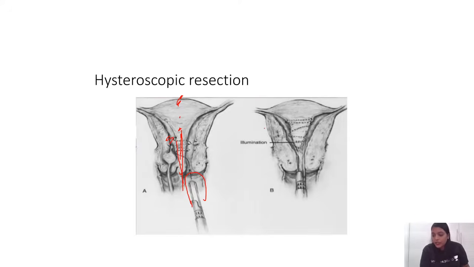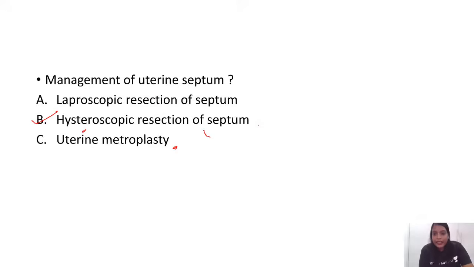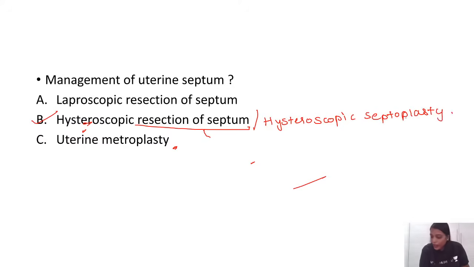Okay, so metroplasty was also given, as some of you are telling. If you had the option of hysteroscopic resection of the septum, please go with that. Or if they had the option of hysteroscopic septoplasty, then that is also correct. I don't know which option was there. If you had hysteroscopic septoplasty, even that is correct. Both are the same. But if you had metroplasty, that is not the answer.